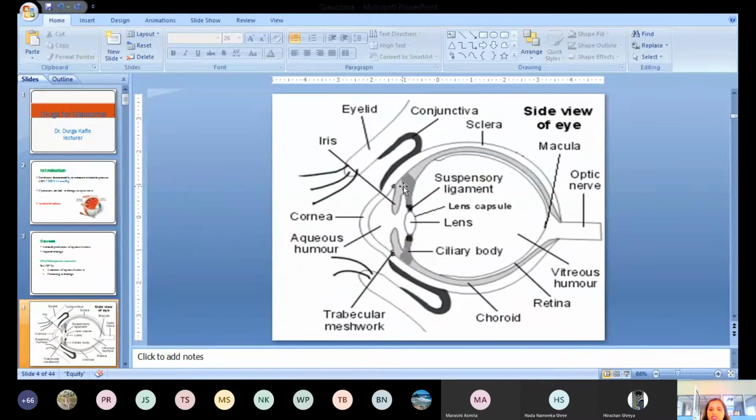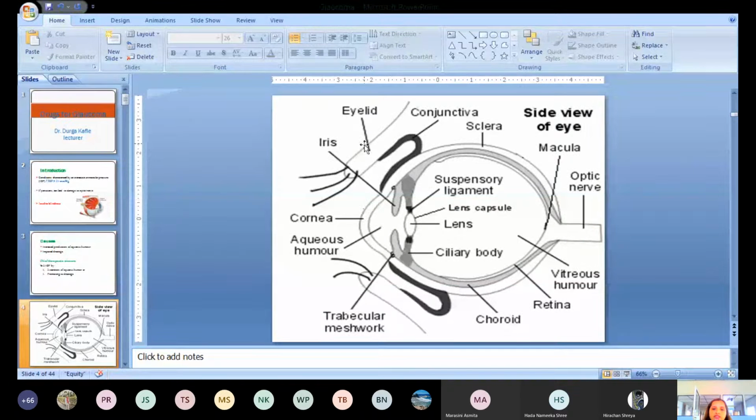I think all of you know the structure of the eye. This is the side view of the eye. This is the eyelid that protects our eye. The outer layer is the cornea, which is continuous in the posterior region with the sclera. This is the sclera, this is the cornea, and the second layer is the choroid. The third, innermost layer is the retina, which is continued with the optic nerve posteriorly.